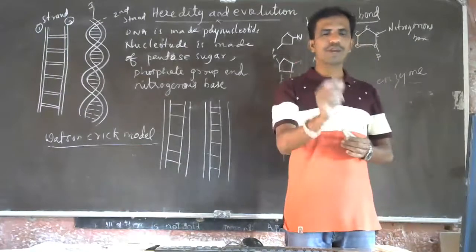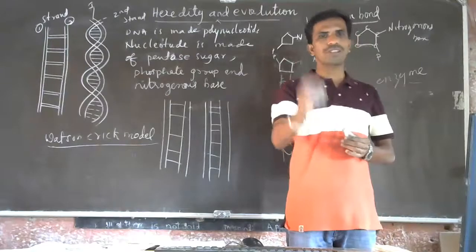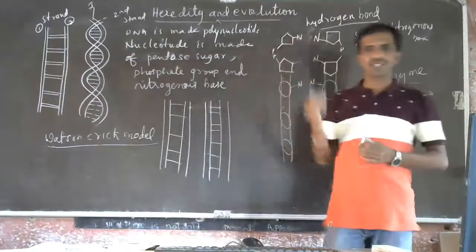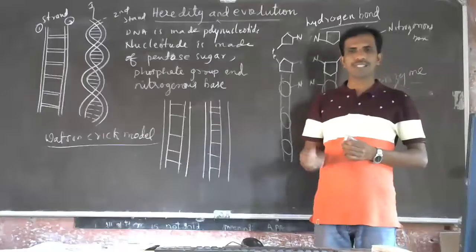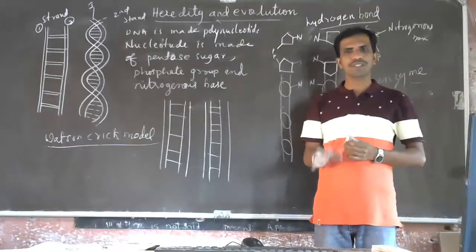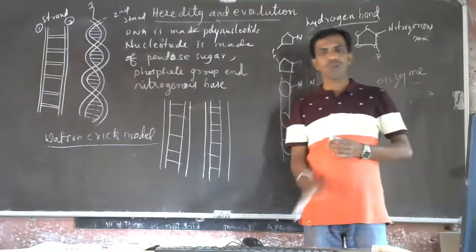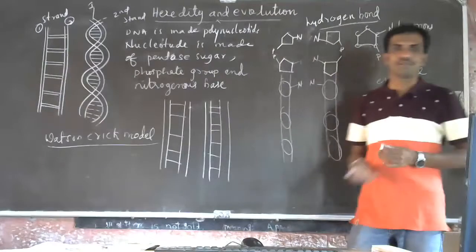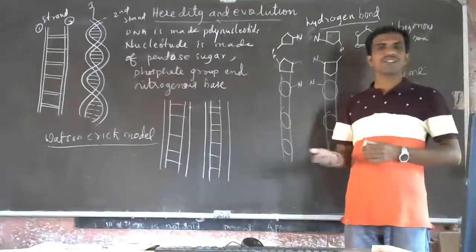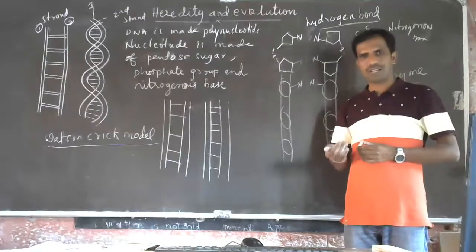If 46 chromosomes are present in the parent cell, then during mitosis, 46 chromosomes will be present in the daughter cells also. That is called mitosis cell division. In meiosis, what happens? Half the number.